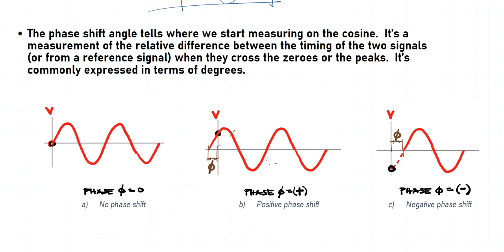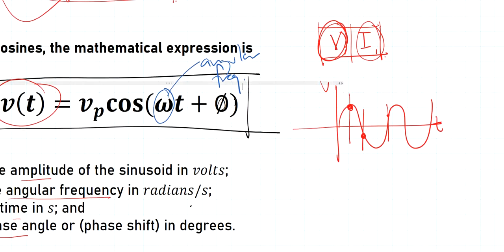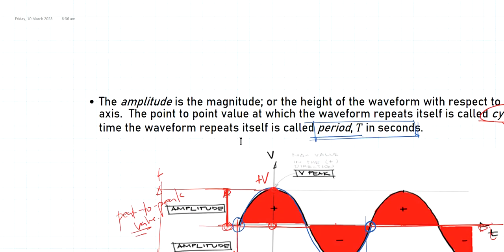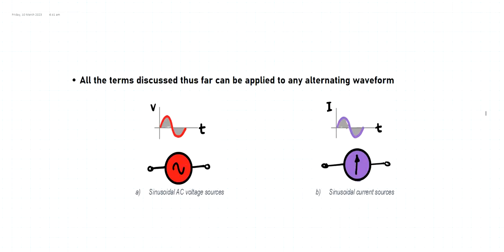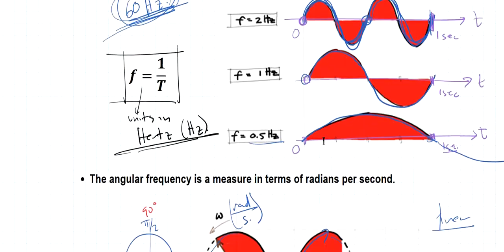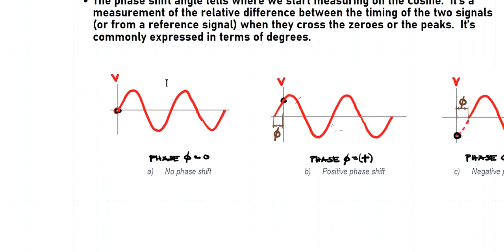When I say phase angle equal to 0, if this value right here is equal to 0, that means that the waveform looks like this. So that means that at time, let's say here's our time 0, where we started our measurement, the value of the waveform is 0 at that point.